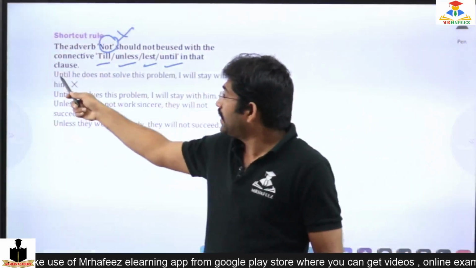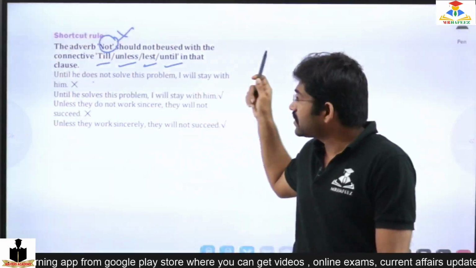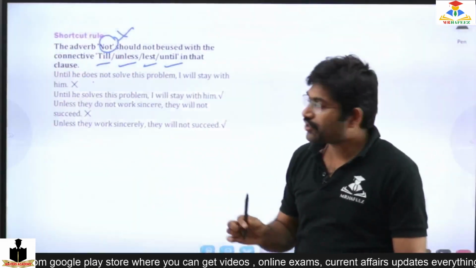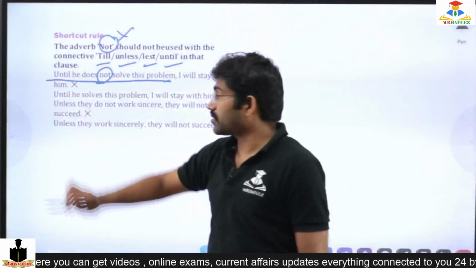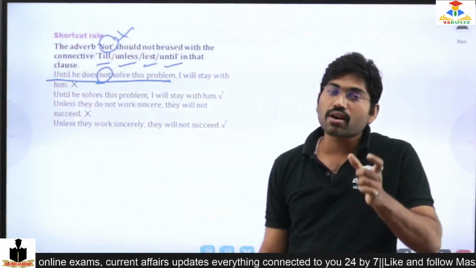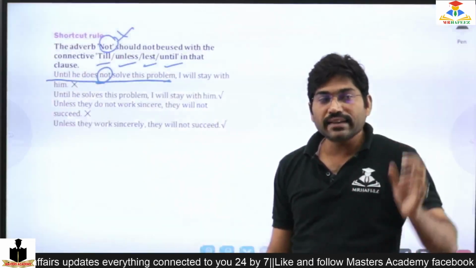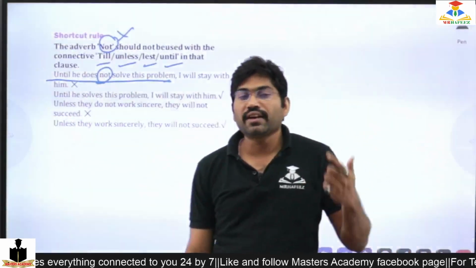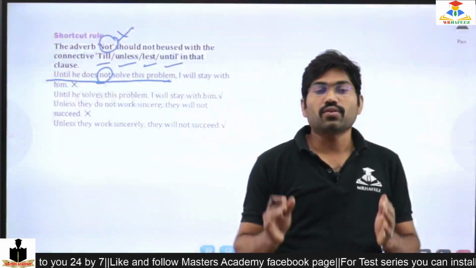So, "until he does not solve this problem, I will stay with him." I should not use this, because in the same clause, "until he does not solve this problem" is the clause. Generally we use until when it is time bound.